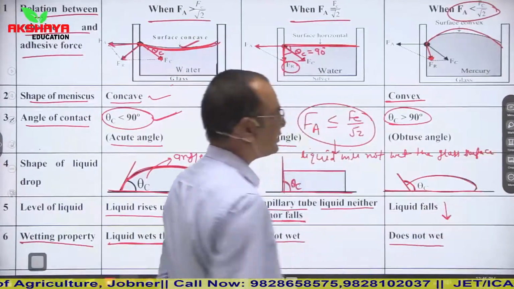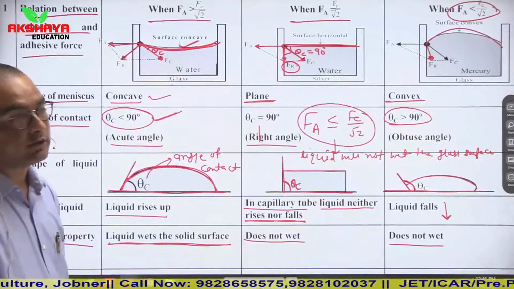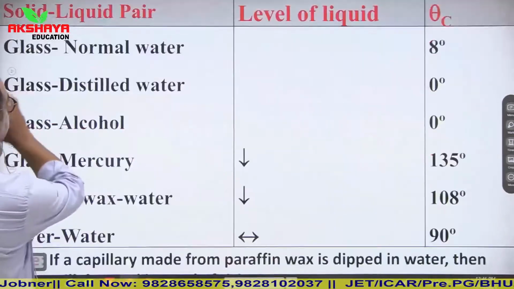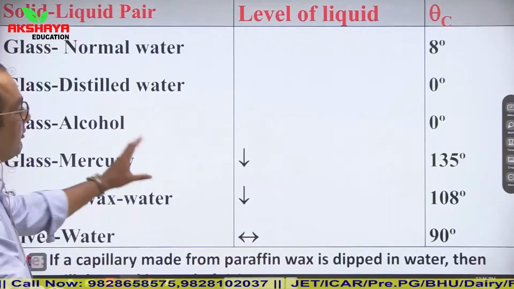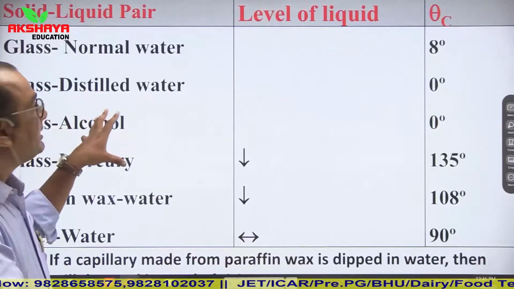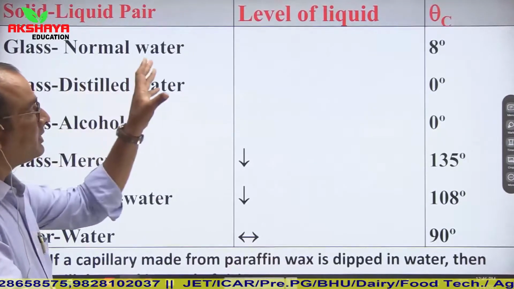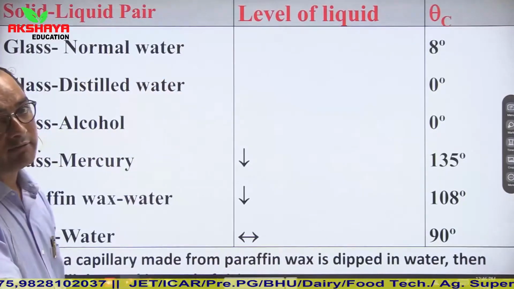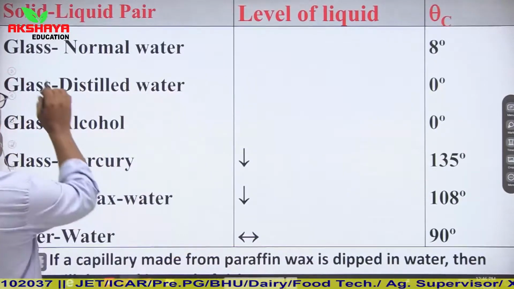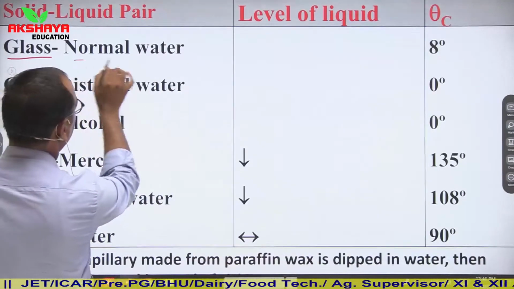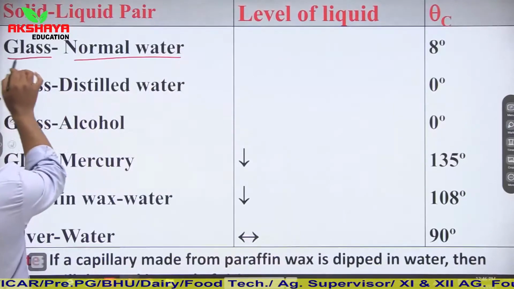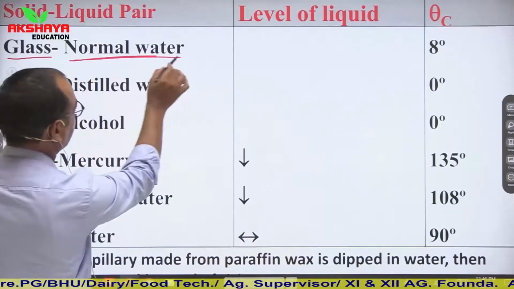So these are some general concepts which are based on the angle of contact. Now, next, I have prepared a table here regarding the solid-liquid pair, level of liquid and angle of contact. If we talk about glass and normal water, our solid is glass and the liquid is normal water.